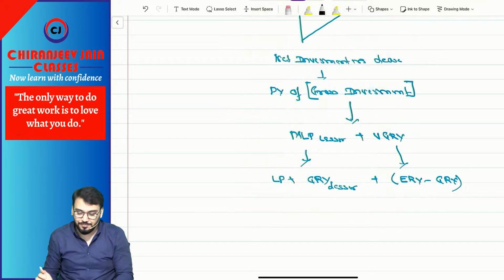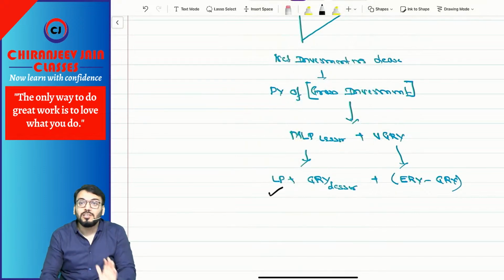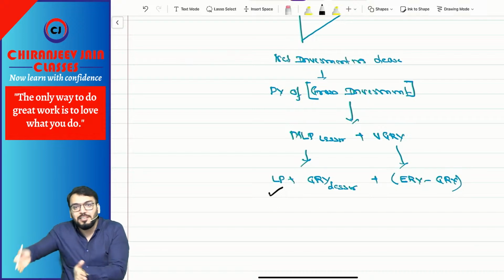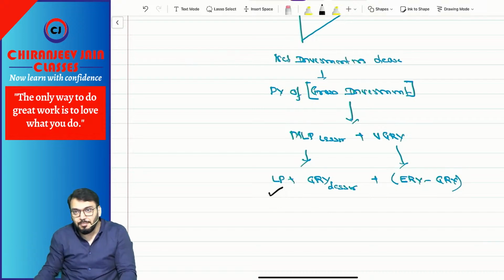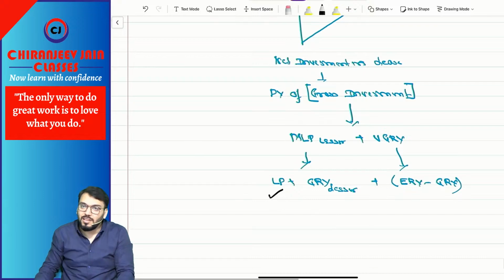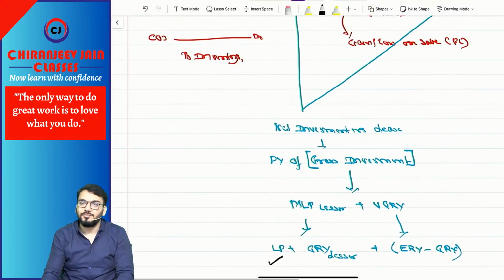I think you have understood this. So can you see lease payment, total lease payment. Lease payment means the annual lease payment is given. GRV is given. UGRV you can calculate. You can find out net investment in lease.